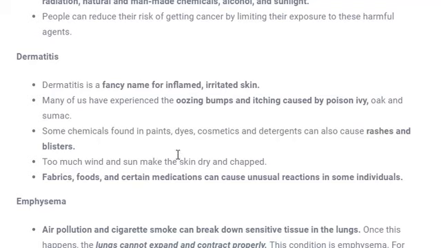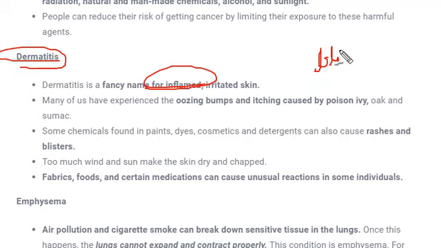Next is dermatitis. Dermatitis is a kind of skin disease. What generally happens in this? It's actually a fancy name for inflammation. Inflammation means whenever you get burned. Most people might be moving in sunlight, and dermatitis is nothing but blistering. You might have seen blisters. Whenever someone gets burned, a ball-like substance develops on the skin, filled with some kind of fluid. When this condition occurs, these are called blisters.